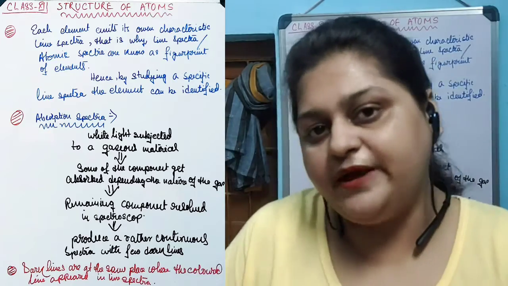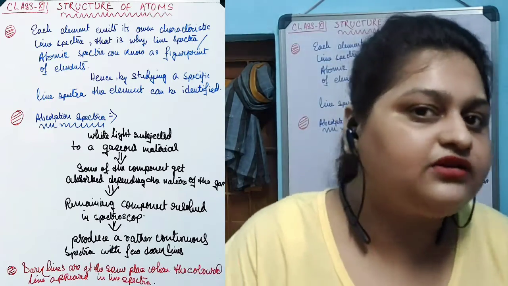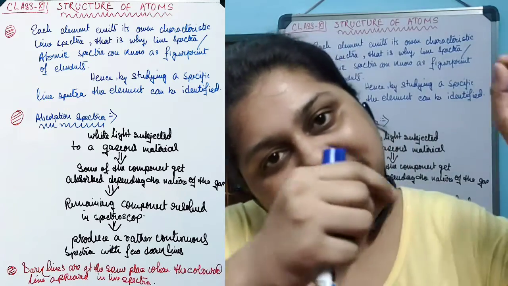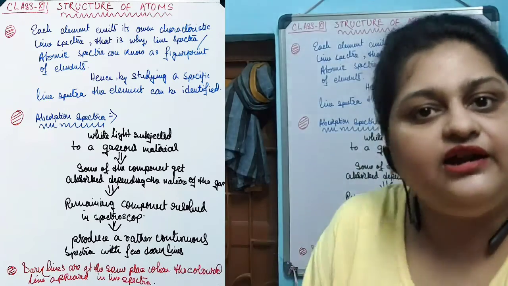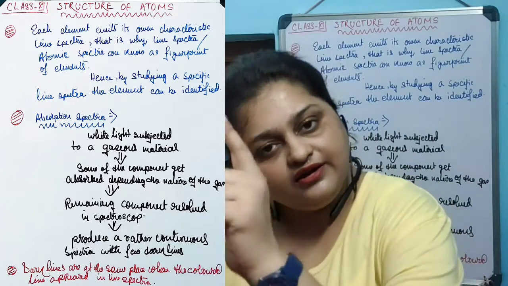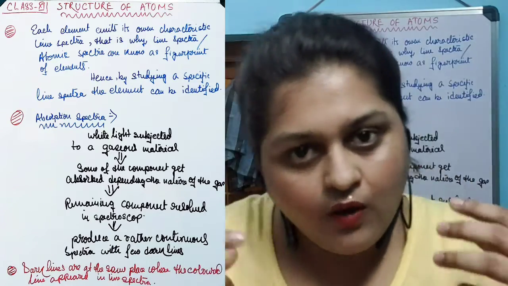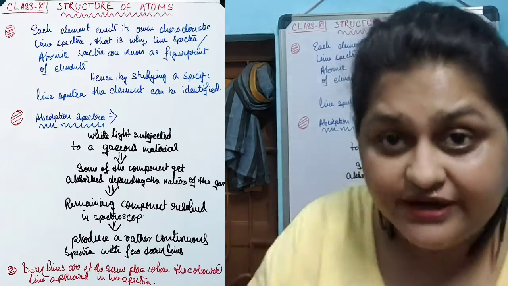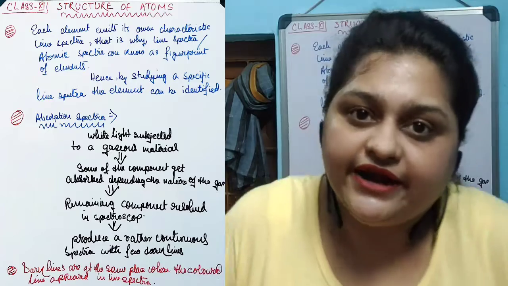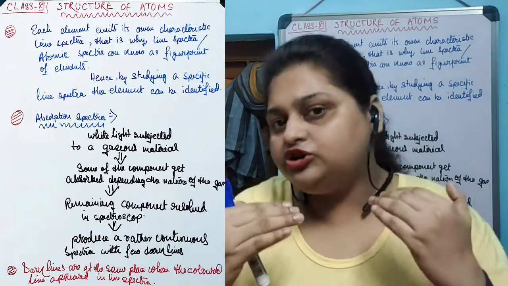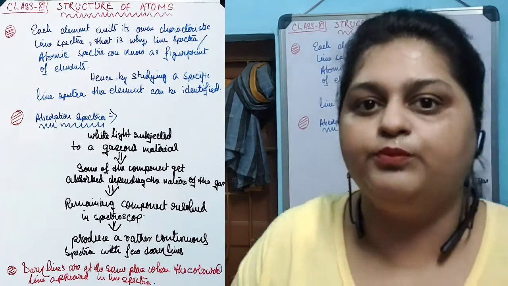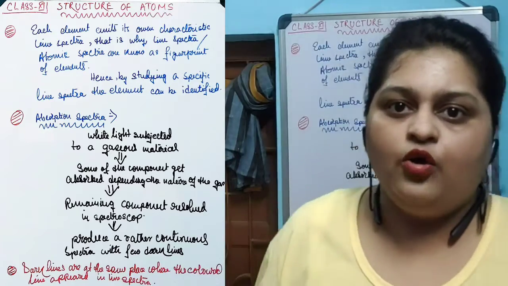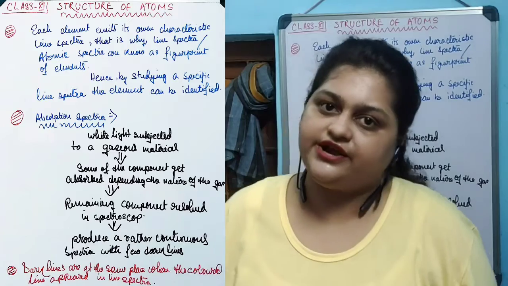When scientists compared, they found that the dark lines that we get in the absorption spectra are the same as the colored lines that we get in the line spectra or atomic spectra. What it means is that when gaseous materials are irradiated, the components of radiation that they emit are the same components that they absorb.